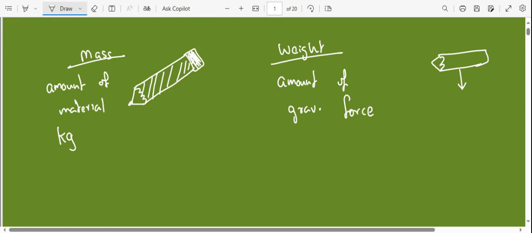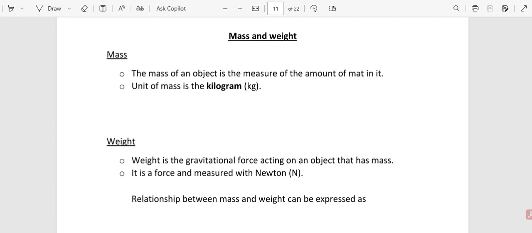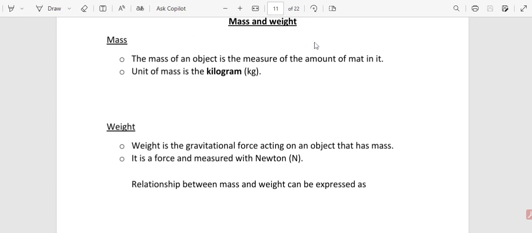I think that is mentioned in the notes as well. So the mass of an object is the measurement of how much matter or material there is. That's a typing mistake there, you can say material or matter. And the mass is measured in kilogram. But weight is the gravitational force acting on an object that has a mass, so it's a force which is measured in Newton.